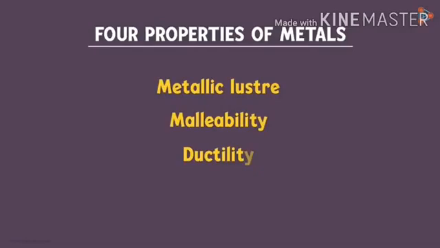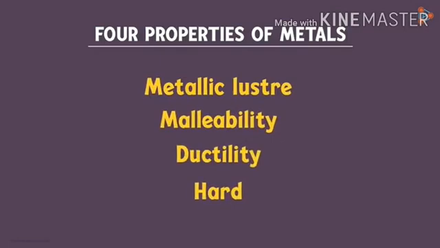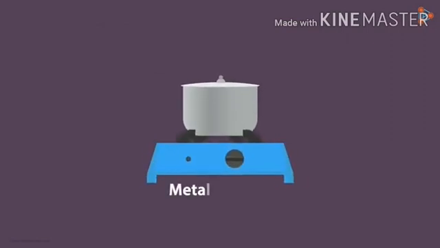We have discussed four properties of metals. They are metallic luster, malleability, ductility, and hardness. These are the four properties we have discussed. Now, let us discuss more physical properties of metals.